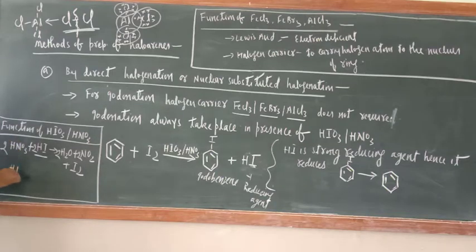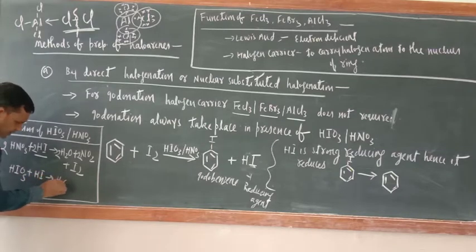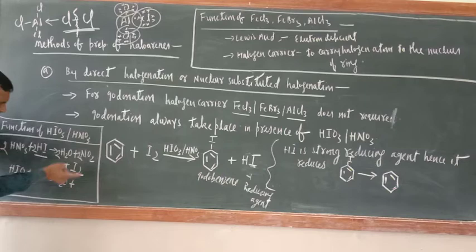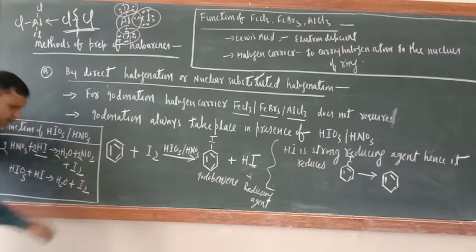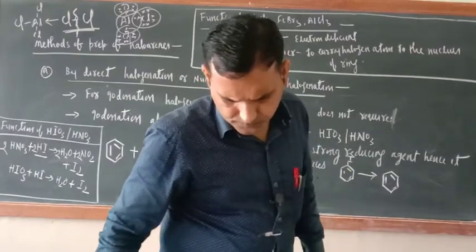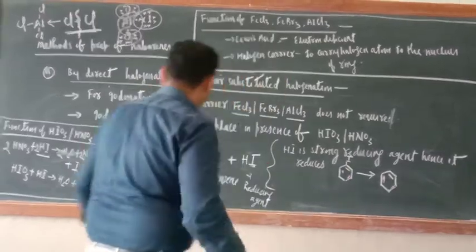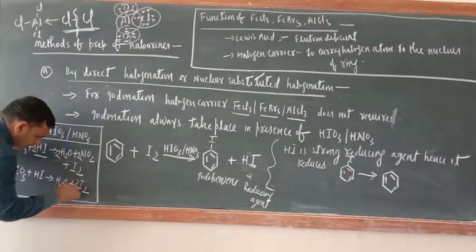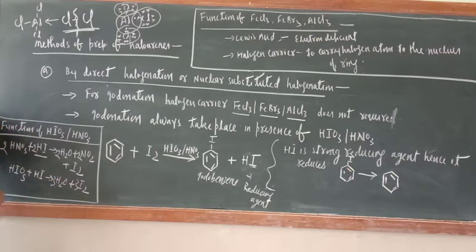Same way HIO3 plus HI gives H2O plus I2. So here the product will be 5, 3I2, 3H2O, and 5HI. Balance: 3 twos are 6, 5 and 6, correct. Yes, balanced.